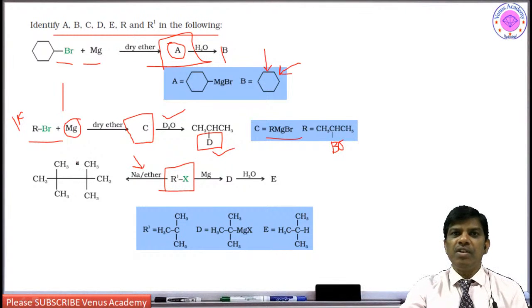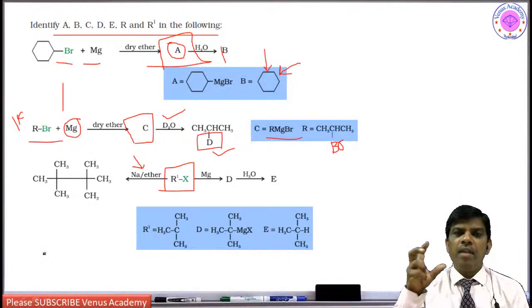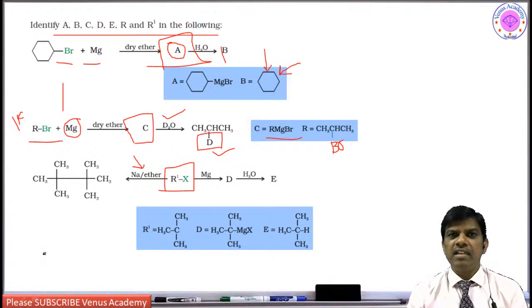So in 2020 NEET it is asked: is it easy to make odd number carbon containing alkanes by Wurtz reaction? No, because it is going to form a dimer.